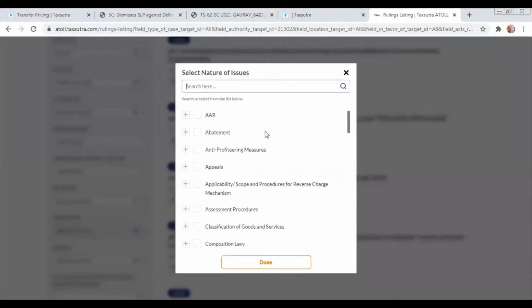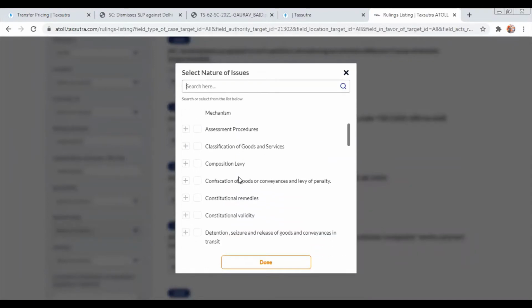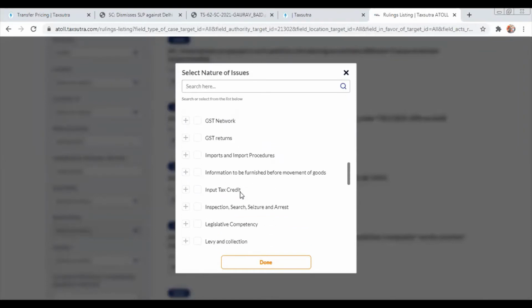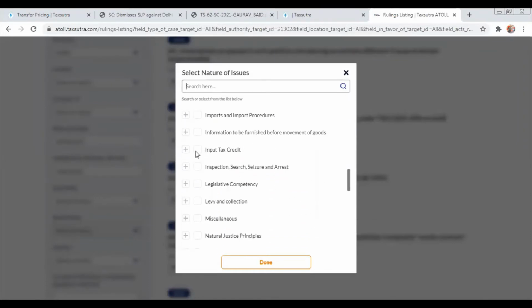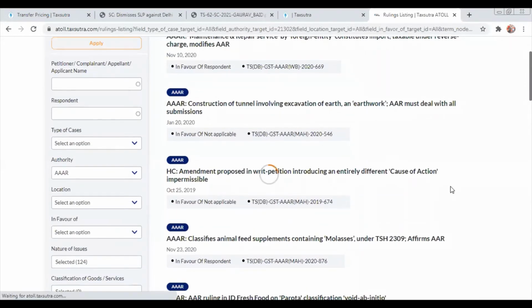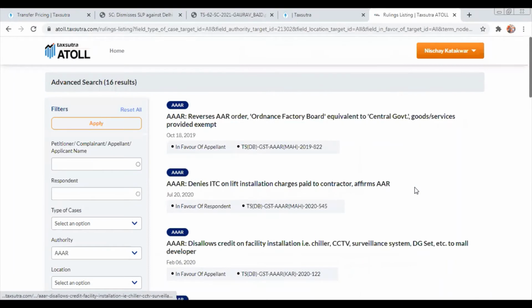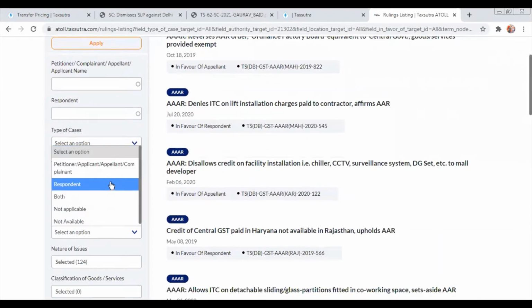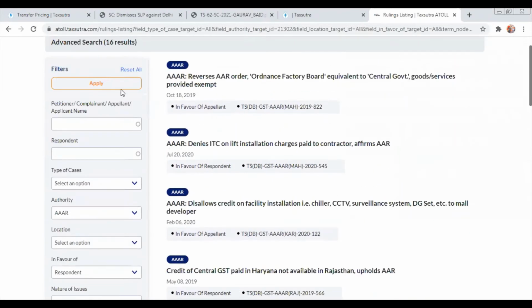So triple ARs in Delhi can be further filtered down to a particular nature of issue. Let's say I take input tax credit. So I select input tax credit and I further apply it. So we have applied three filters now: triple AR in Delhi with input tax credit. And if I want to say in favor of respondent, I click on apply.